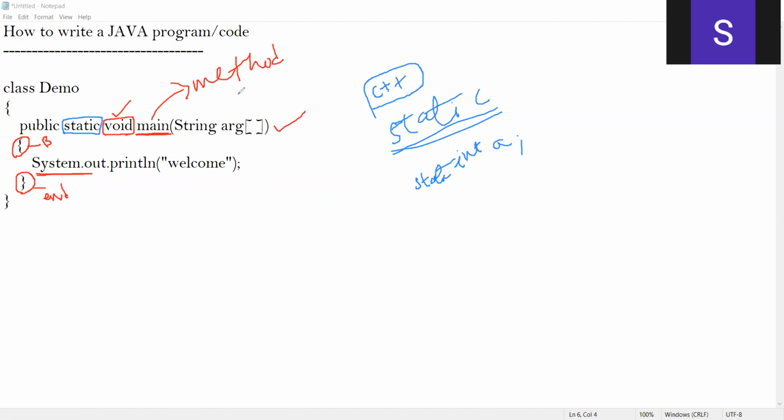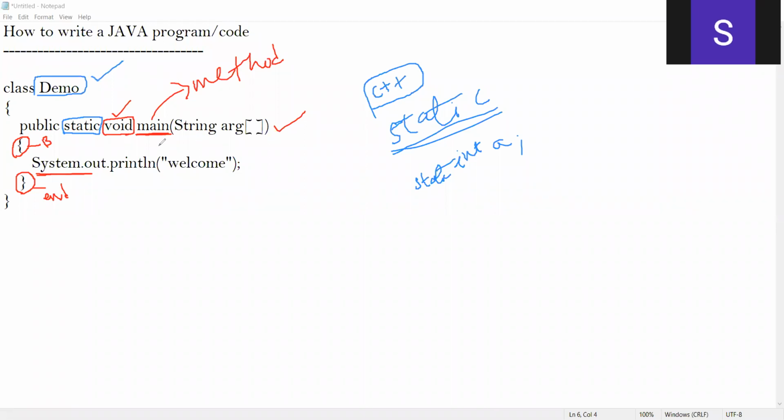Okay, fine, students. Probably you might have forgotten. When we make anything static, anything which is static can be called with respect to the class name. Whenever you want to invoke a member of a class, what is main? Main is a member of a class called demo, because this main method has been defined inside the class.